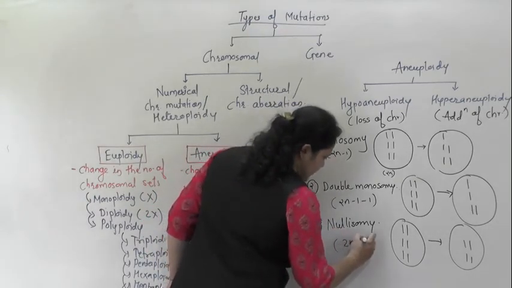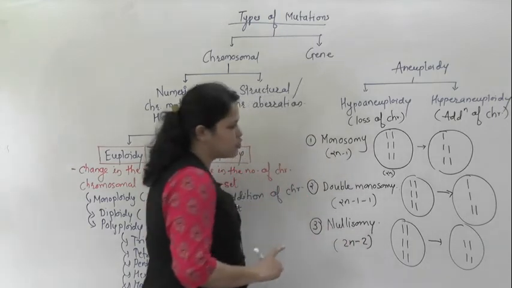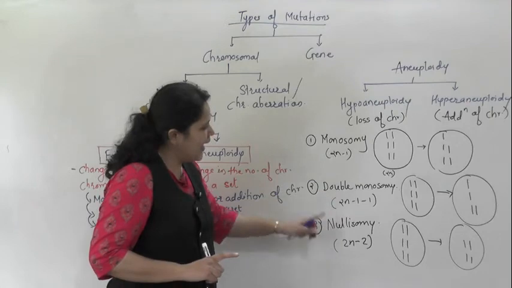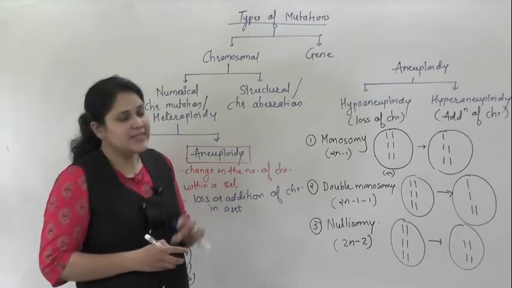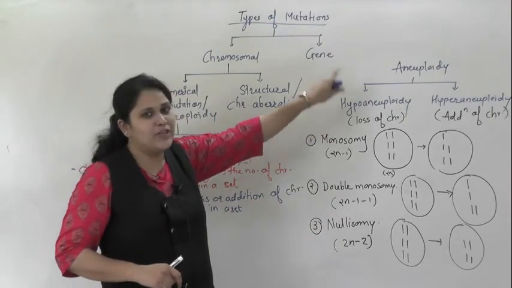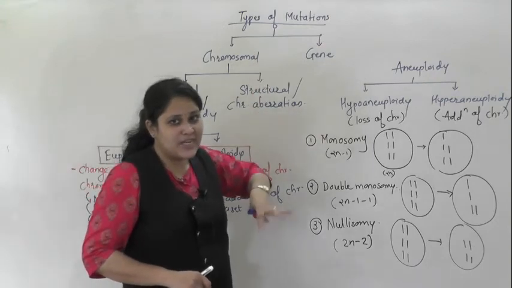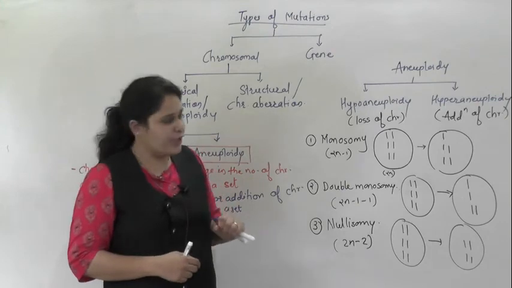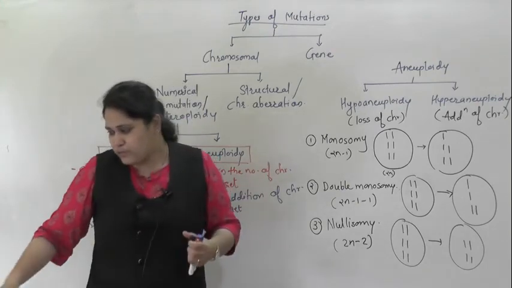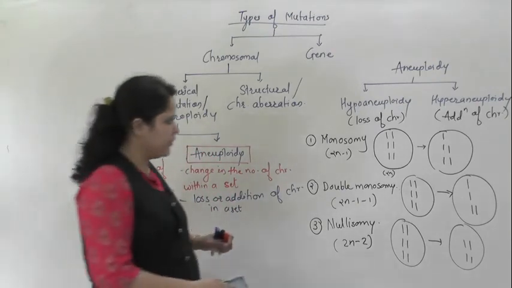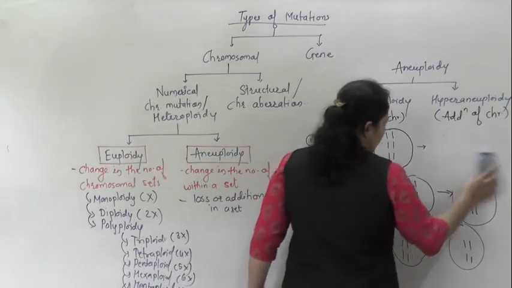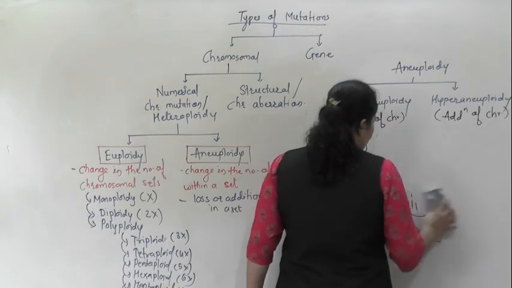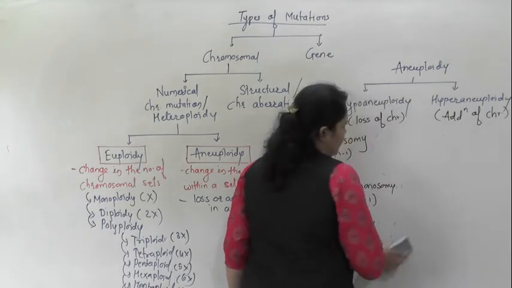This condition is written as 2n minus 2. Fine. So monosomy, double monosomy and nullisomy. These are 3 types of hypoaneuploidy, when there is a decrease, or when the number of chromosomes is less than the normal diploid condition. Now let's see the types of hyperaneuploidy. Here there was a loss of chromosome, but in case of hyperaneuploidy, there is an increase in the number of chromosomes.